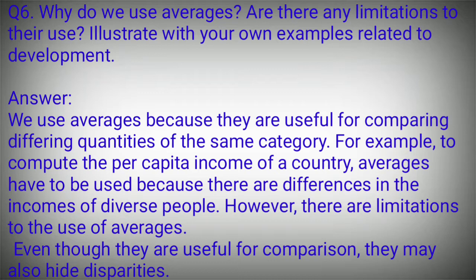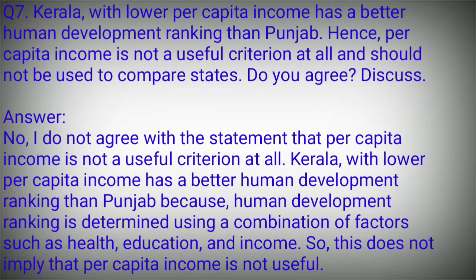However, there are limitations to the use of averages. Even though they are useful for comparison, they may also hide disparities. Kerala with lower per capita income has a better human development ranking than Punjab. Hence, per capita income is not a useful criterion at all and should not be used to compare states. Do you agree? Discuss. The answer is no.